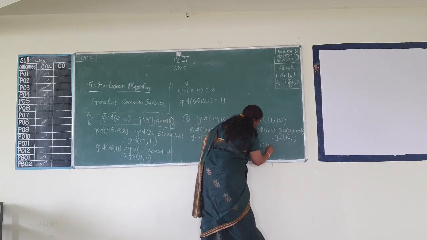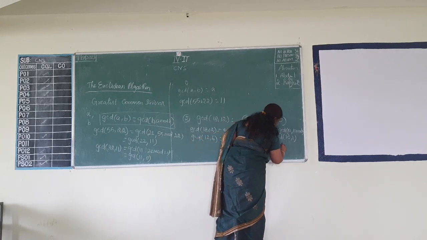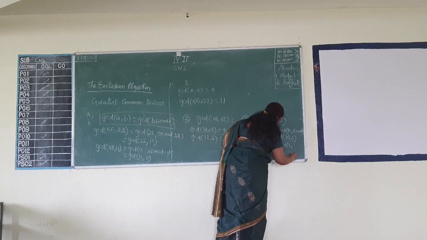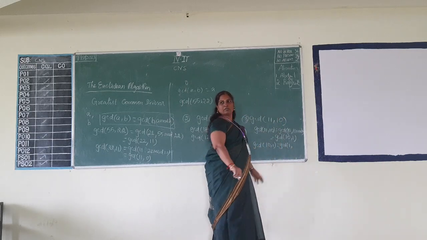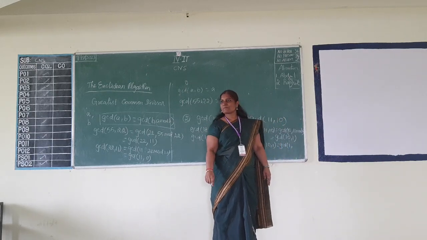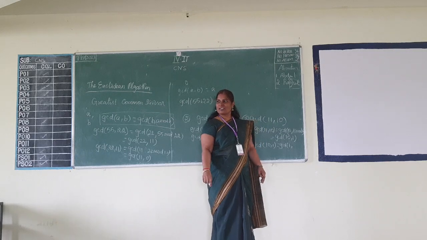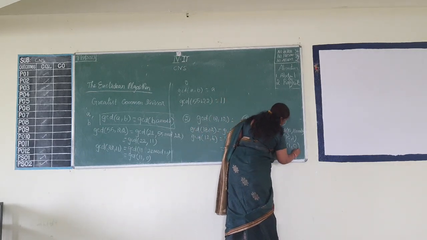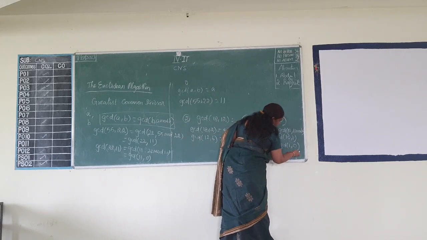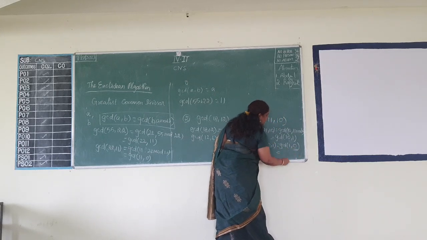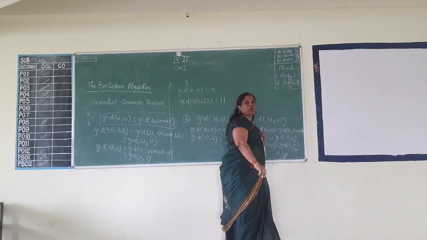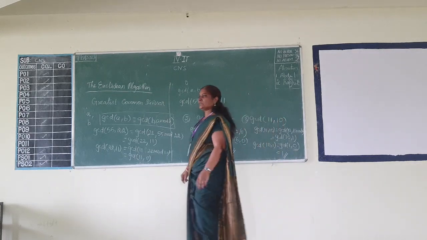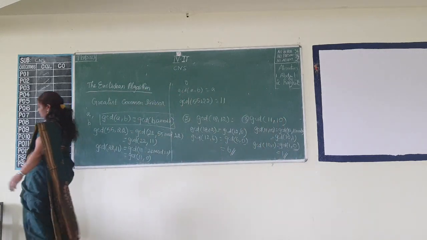So GCD of 10 comma 1 is equal to GCD of 1 comma 10 mod 1. 10 mod 1 is 0. So GCD of this value is becoming 0. The answer is 1. Okay, after that.